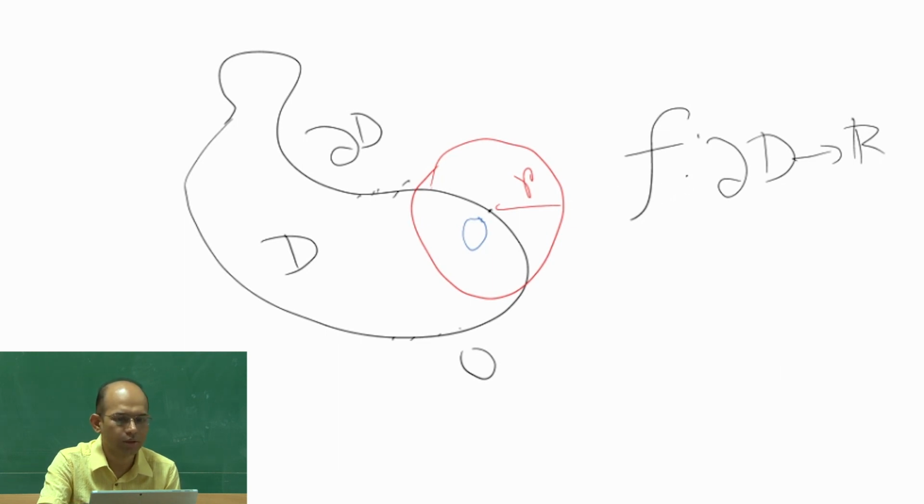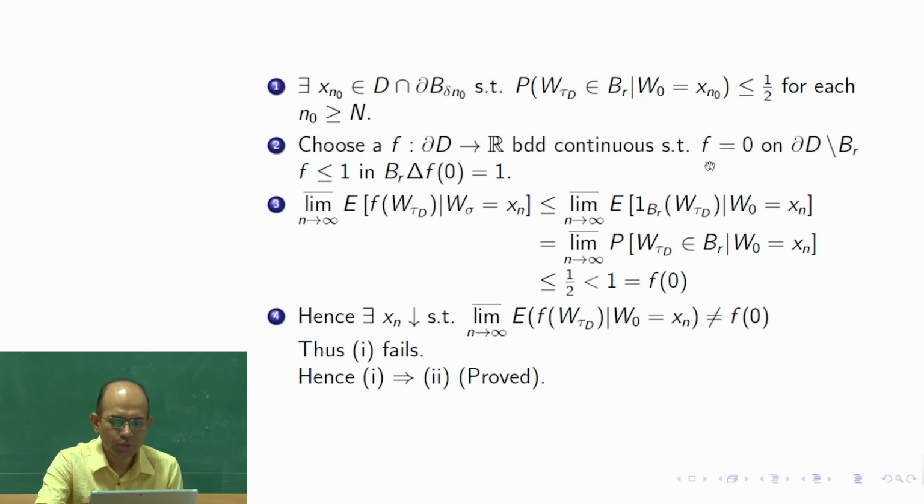We know that this is a closed set, this is a closed set, they are separated. We can create a function f which is 1 at this point and 0 here, clear? So that is the choice of the function. We choose a function which is 0 on the complementary part of the ball, on the boundary, and which is 1 at 0, and f is less than or equal to 1. So you can construct such a function.